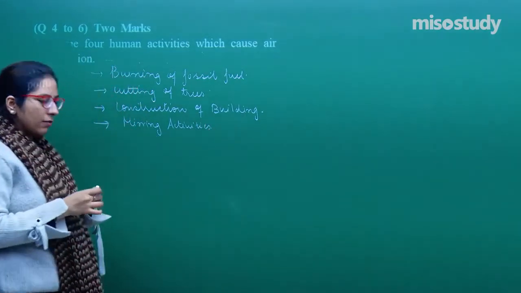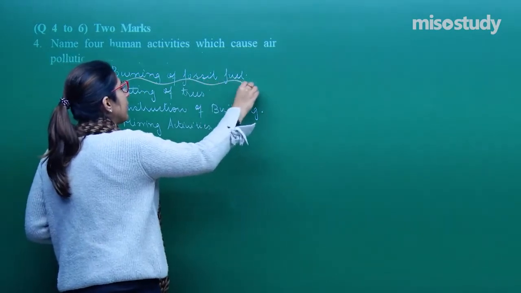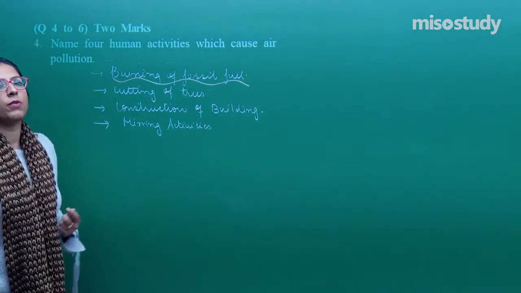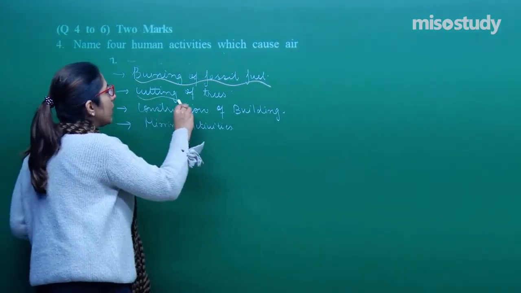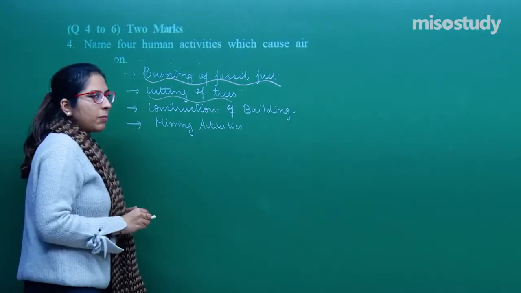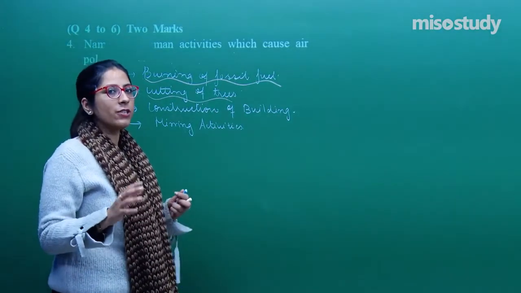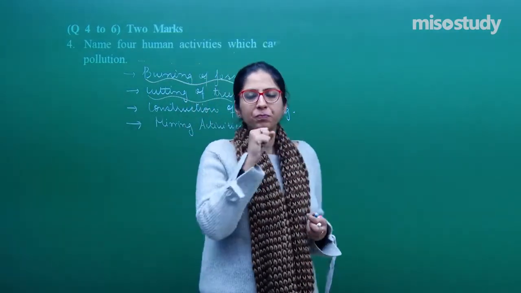Because of the burning of fossil fuels like coal and petroleum, carbon dioxide and various other greenhouse gases are released into the environment, due to which we are facing global warming. Second, because of the cutting of trees, the carbon dioxide concentration in the environment is getting higher and higher, which is a greenhouse gas.